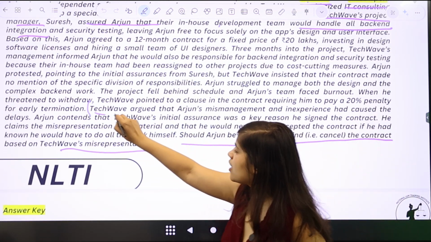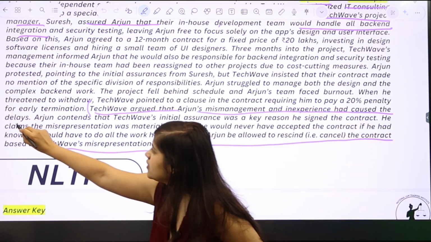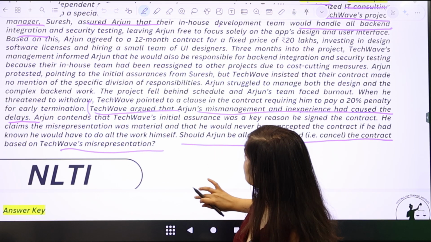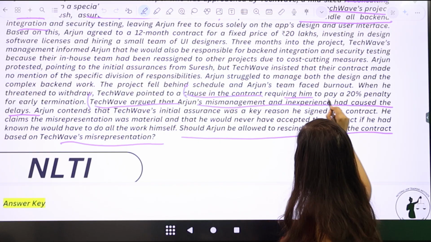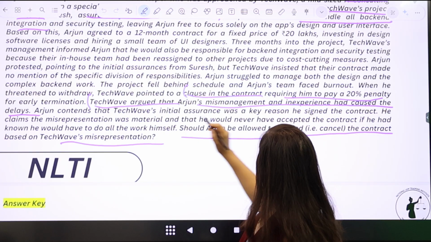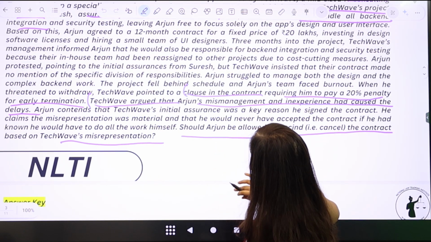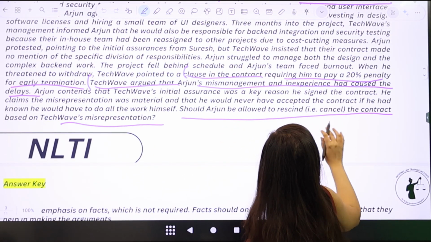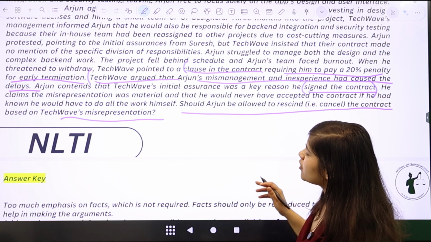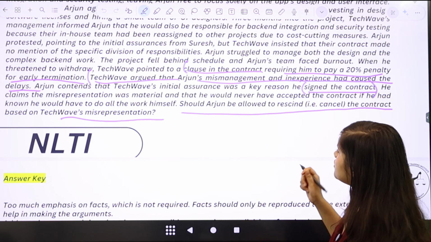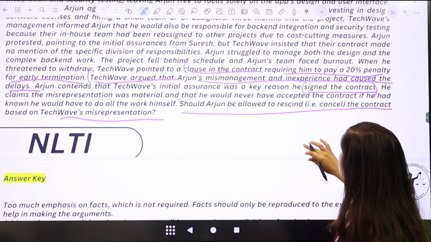So it says TechWave argued that Arjun's mismanagement and inexperience had caused the delay, and the fact that there's a clause in the contract which requires him to pay a 20% penalty for early termination, but also the fact that the contract that Arjun had signed specifically does not mention at any point of time any differentiation in the nature of work that Arjun is required to do.